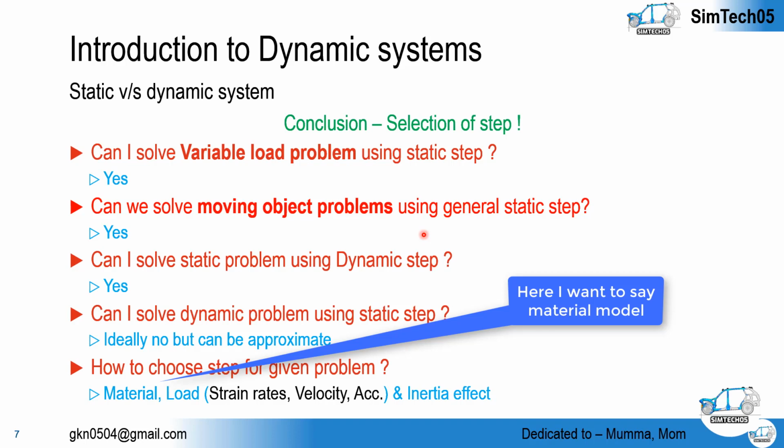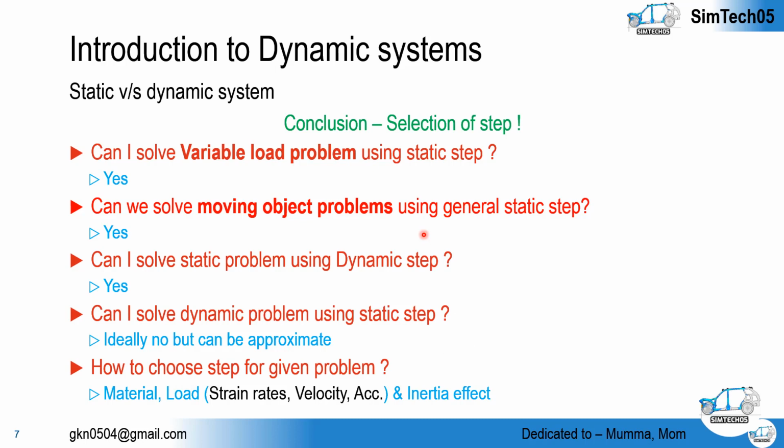Material is quite a complex thing, because the first and most important point is that many of the materials we want to use are not compatible with different techniques. For example, the Johnson-Cook material model is compatible only with the explicit technique. It is neither compatible with the implicit technique nor with the general static step. Similarly, many material models found in the explicit step are not available in the implicit and general static step, so based on that also you have to choose the step. I hope you are clear about those points.